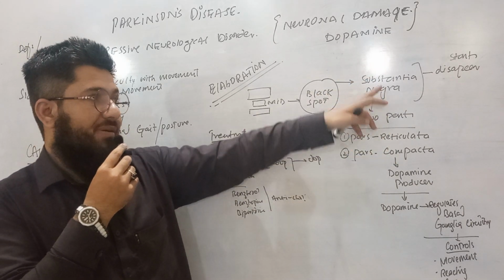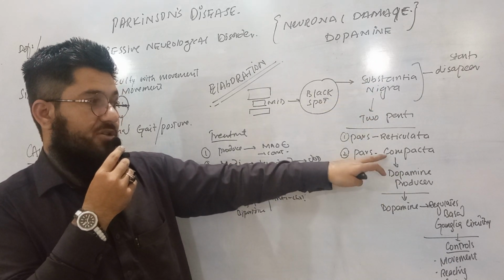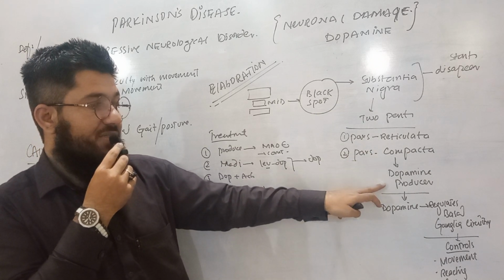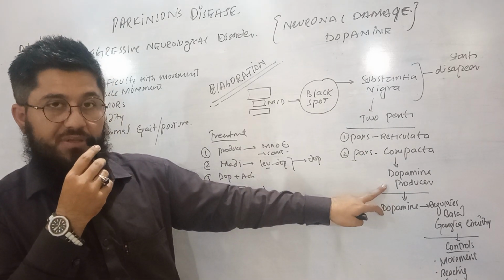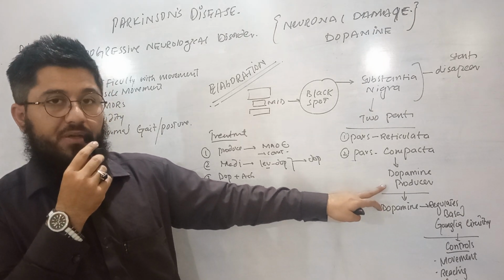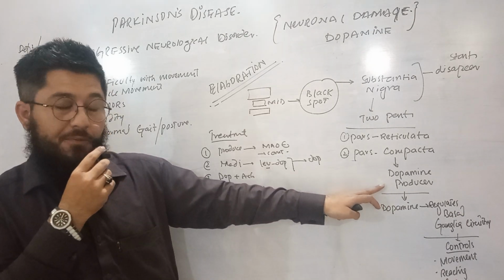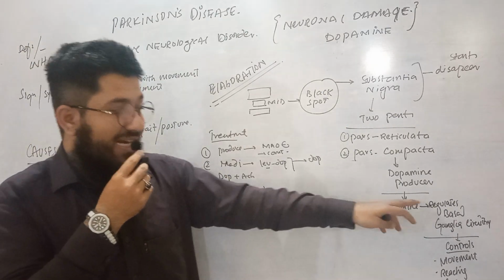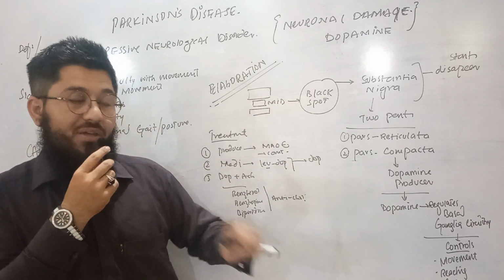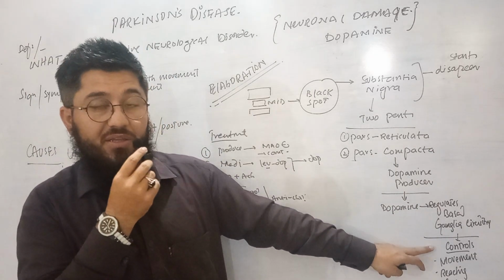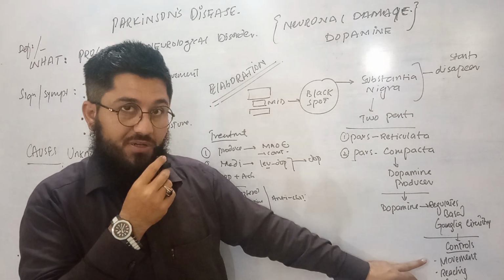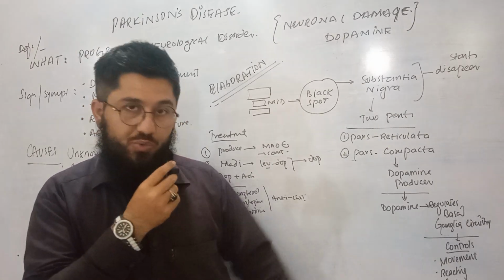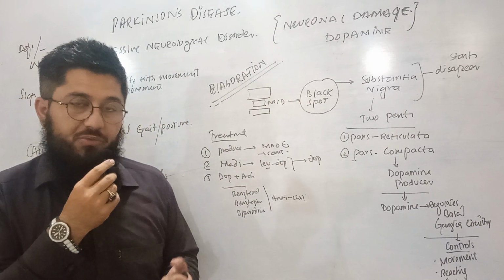So when this portion of the substantia nigra, known as the compacta, starts inhibiting the production of dopamine, dopamine is now not available. When dopamine is not available, then that connection among the basal ganglia is disturbed. That connection was responsible to provide the voluntary controls to the best of it. Like we will be able to maintain our movement, we will reach the objects in a very good way, and we will grasp, and some other voluntary controls can be performed very well.